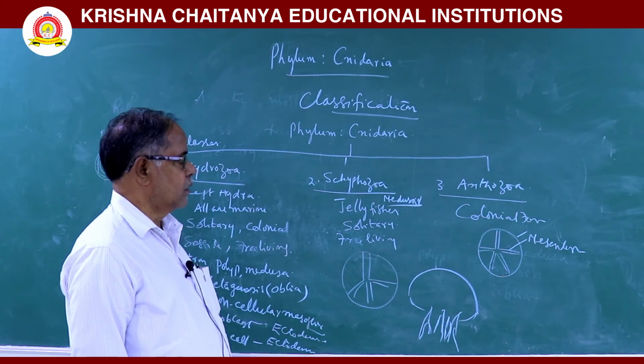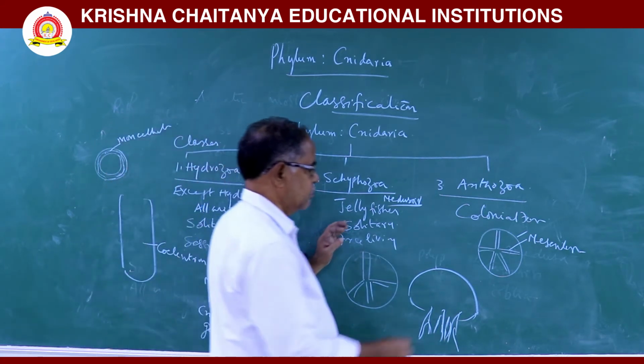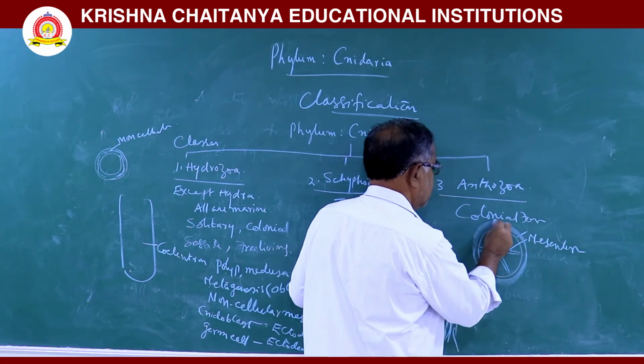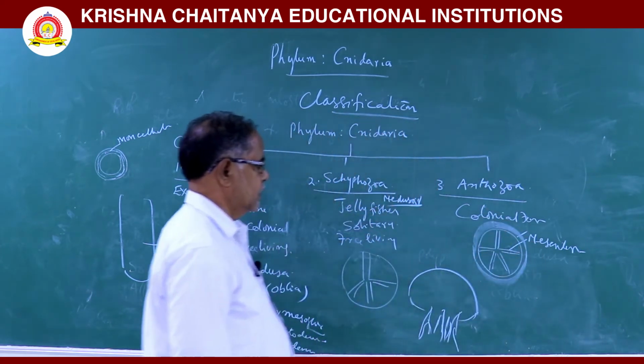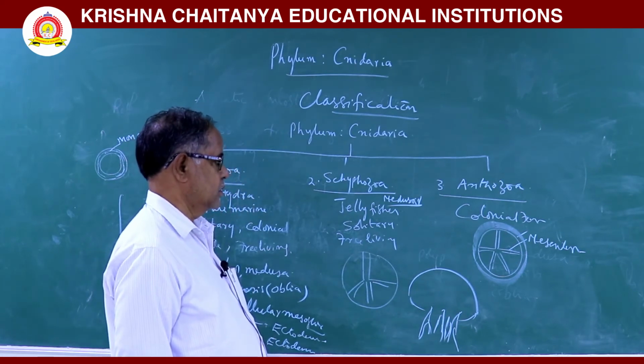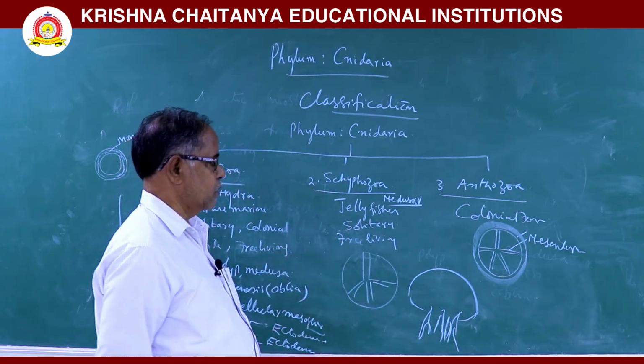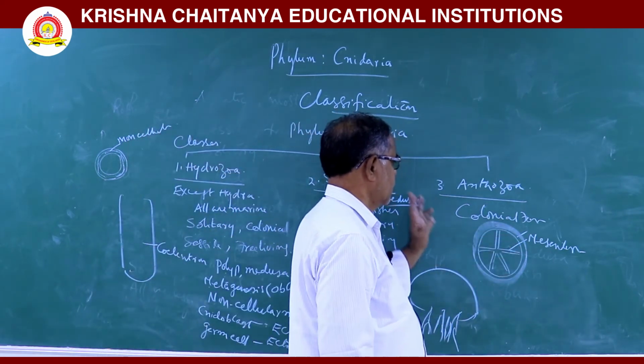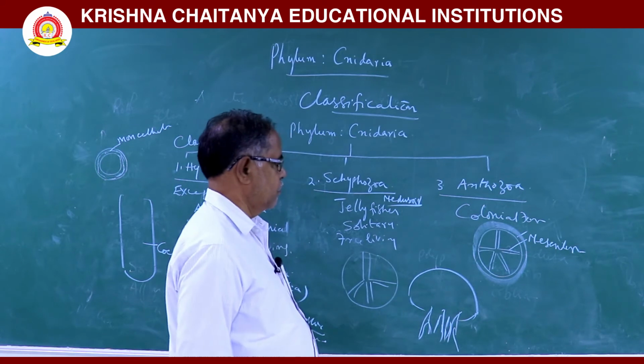In some anthozoans, a calcium carbonate structure appears. This is called coral. The animal is surrounded by calcium carbonate, so these are called coral forms.